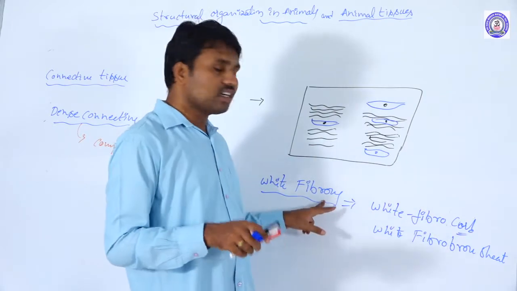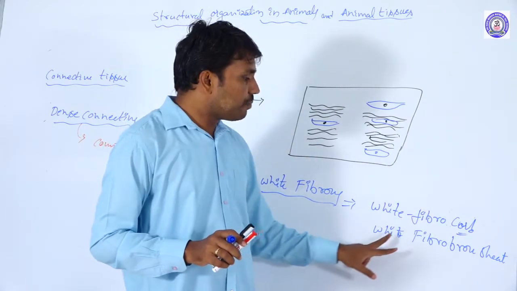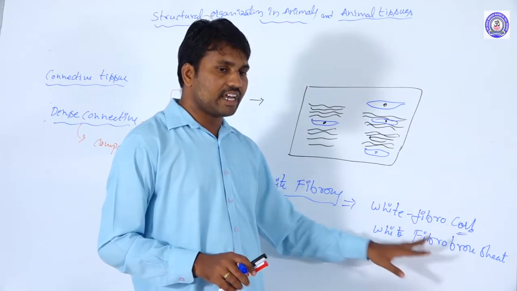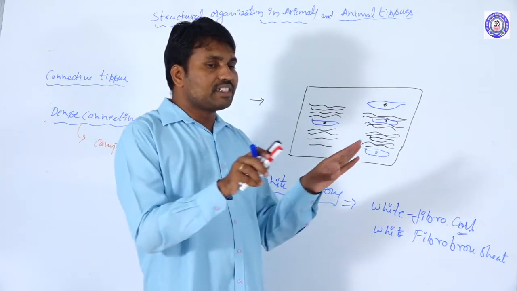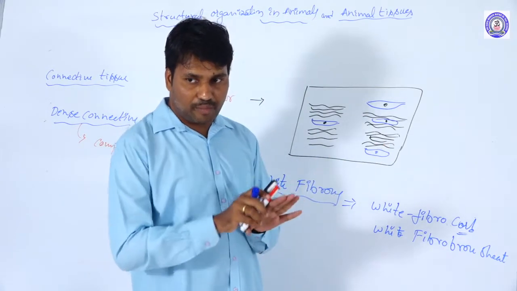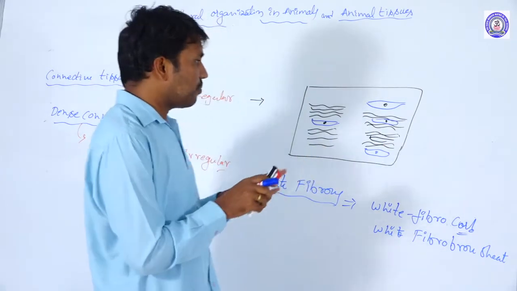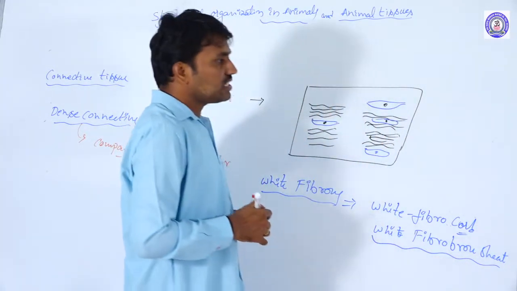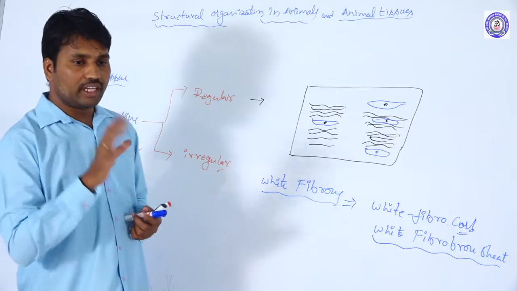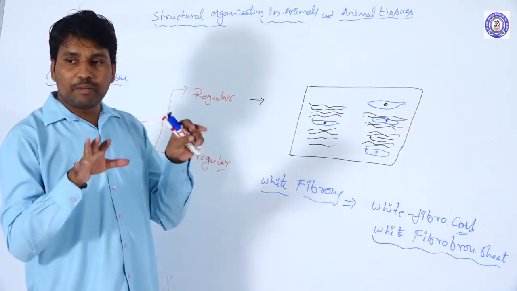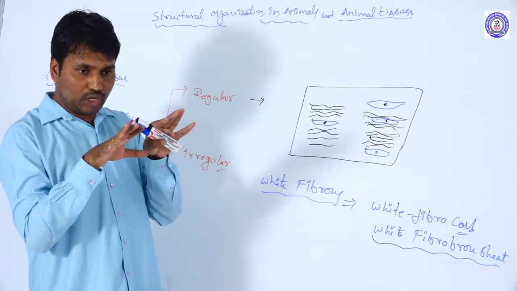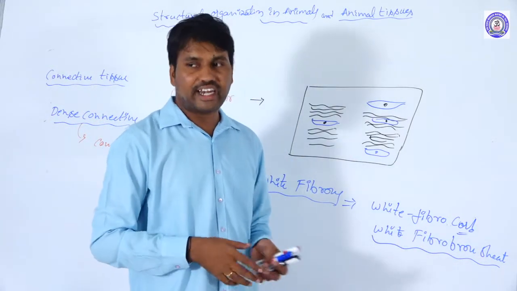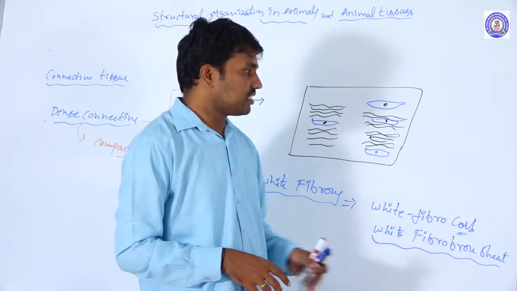And the white fibrous sheets form a membranous, sheet-like structure. These involve the immovable spaces of the body. The skull bony plates are connected by white fibrous sheets only, dense connective tissue.